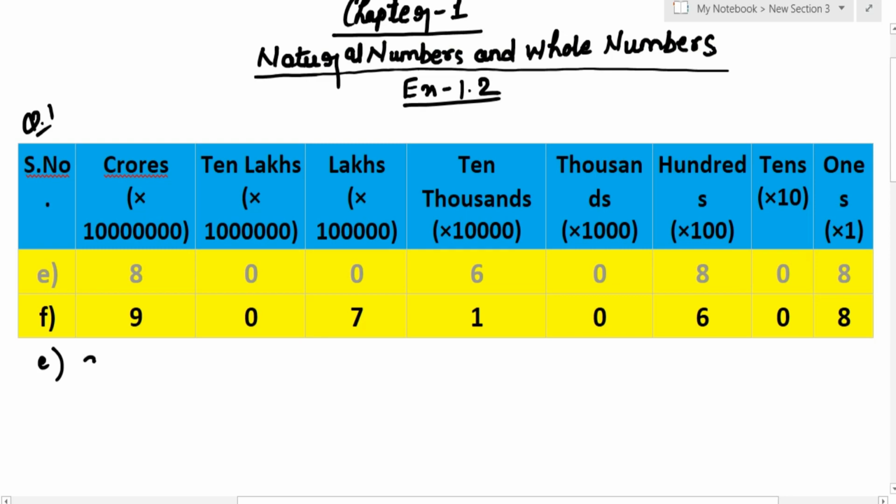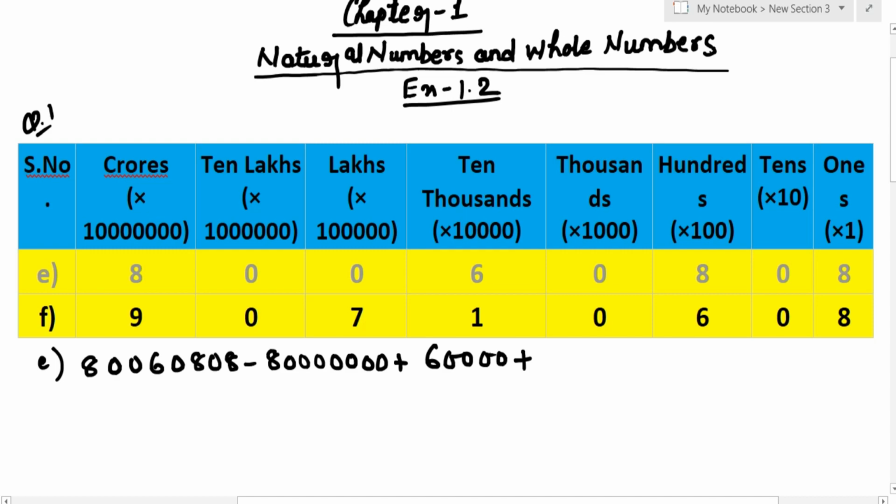Next numeral is 80060808. Now first we need to see that the 8 is in crore place and crore has how many zeros? 1, 2, 3, 4, 5, 6, 7. So 8 along with 7 zeros. After that we are having 0 in 10 lakhs, need not be mentioned, 0 in lakh place we need not mention. Now 6 is in 10,000 place and 10,000 has 4 zeros. So along with 6 we will write 4 zeros.